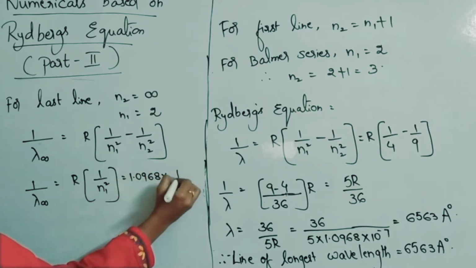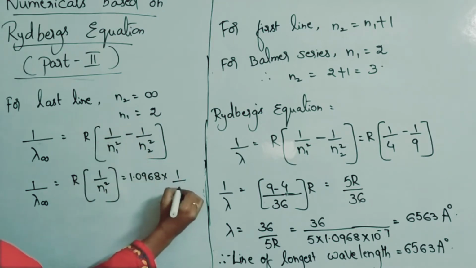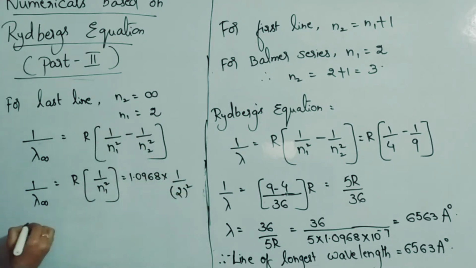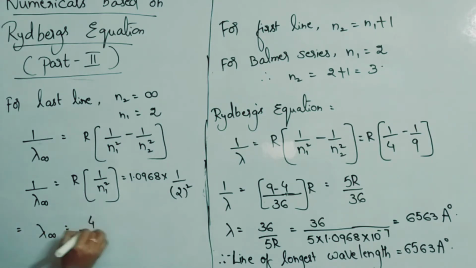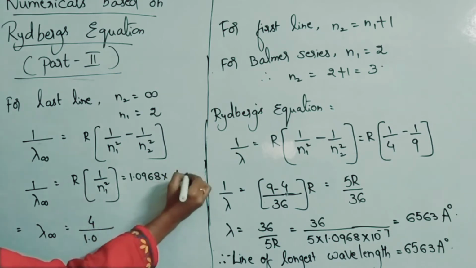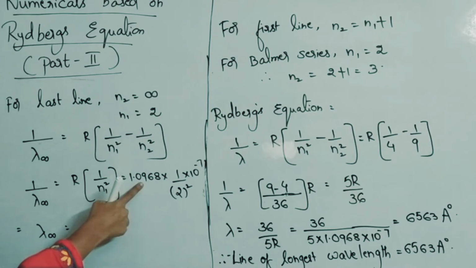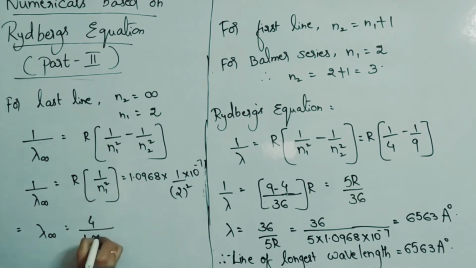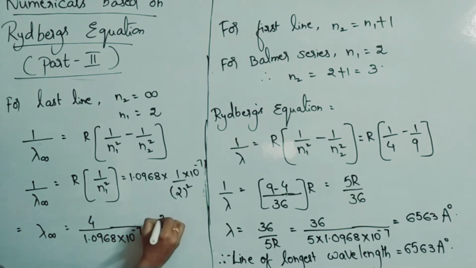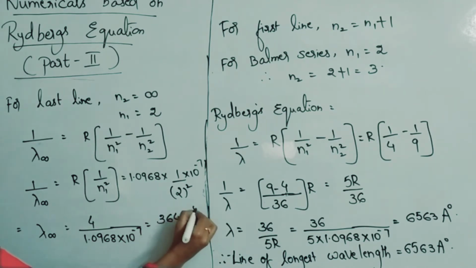1.0968 into 1 by N1 value is 2. 2 square is 4. So, lambda infinity is how much? 4 by 1.0968 into 10 power minus 7, because of the R value. If you simplify this, you will be getting 3647 angstroms. That's why Balmer series always exists between what?